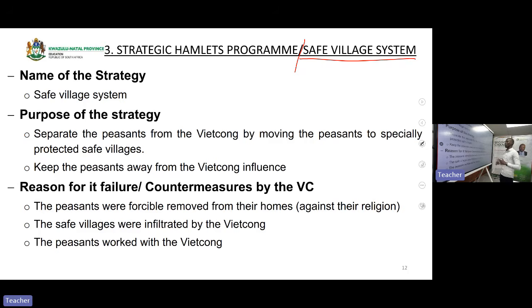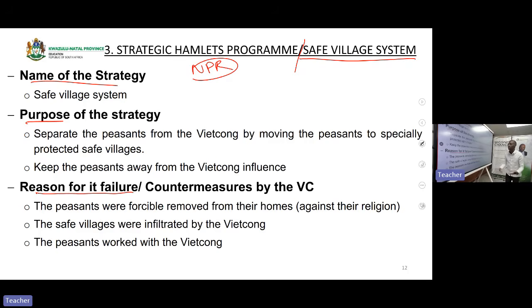Safe village system. Now, remember that we are training you how to attack this Vietnam essay. We are using an approach which is called NPR. How does this approach work? In your paragraph, you must consider all these things. N stands for what? The name of the strategy. P stands for what? The purpose of the strategy. R stands for what? The reasons for the failure.